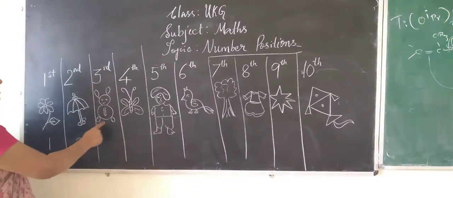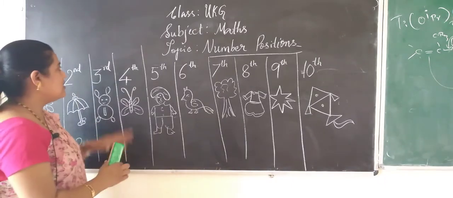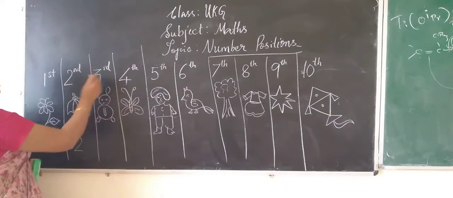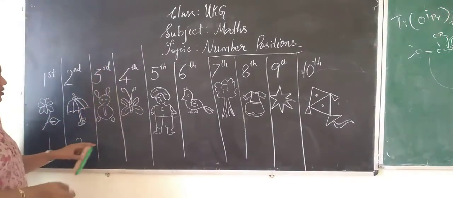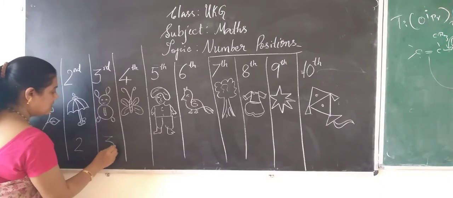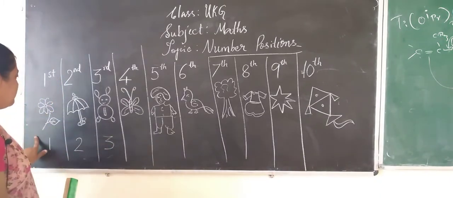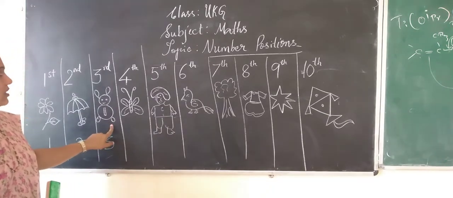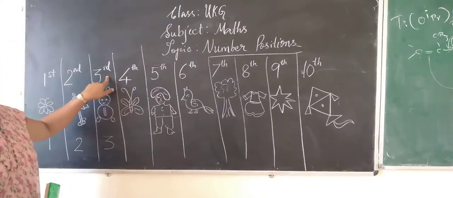Now see this teddy bear. This is in the third position, 3 and RD, because this picture is in the third place. First place, second place, third place, right? So this is the third position.